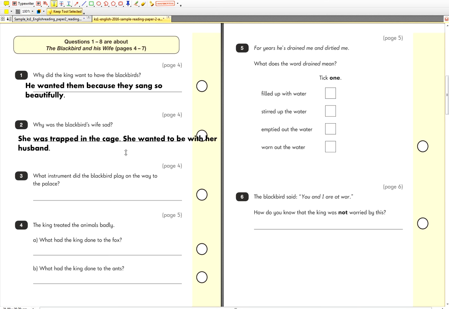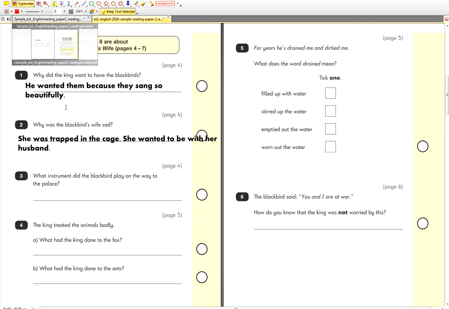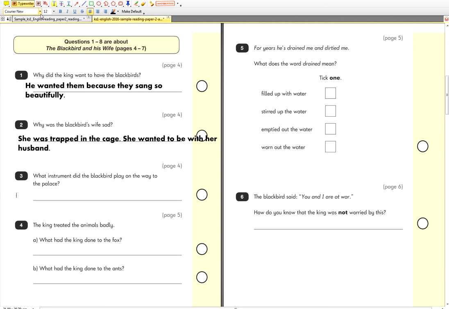So go back to the text. The instrument was a little drum.